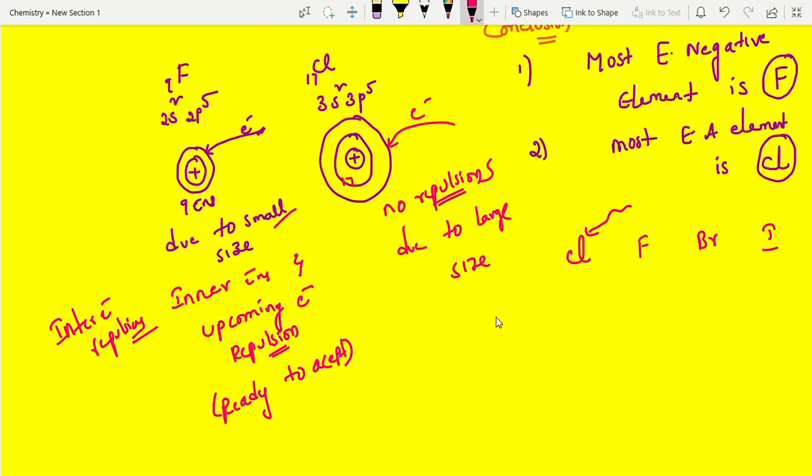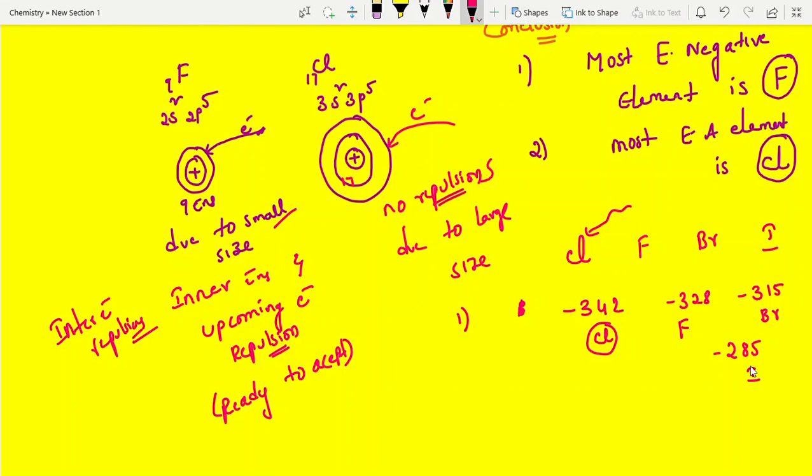Sometimes in objective questions they will give values: minus 342, minus 328, minus 315, and minus 285, like that. Near values. For exact values you can follow the NCERT textbook. Chlorine has the highest value, next fluorine, next bromine, next iodine. Right, students?